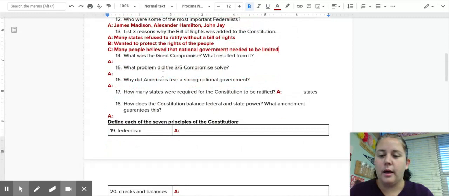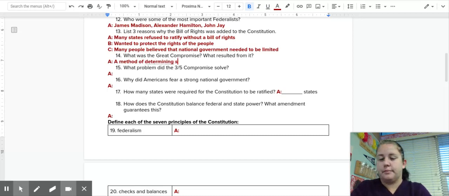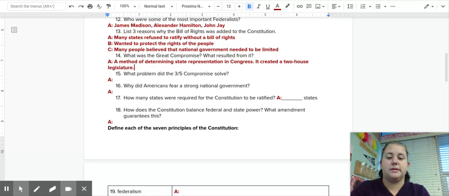Okay. At the Constitutional Convention, they make a couple of important compromises. One of them is called the Great Compromise. The Great Compromise is all about creating a method of determining state representation, how many representatives each state was going to get in Congress. And it created a two-house legislature. So the Great Compromise really creates the system that we then have in our legislature, where we have a Senate and a House of Representatives.